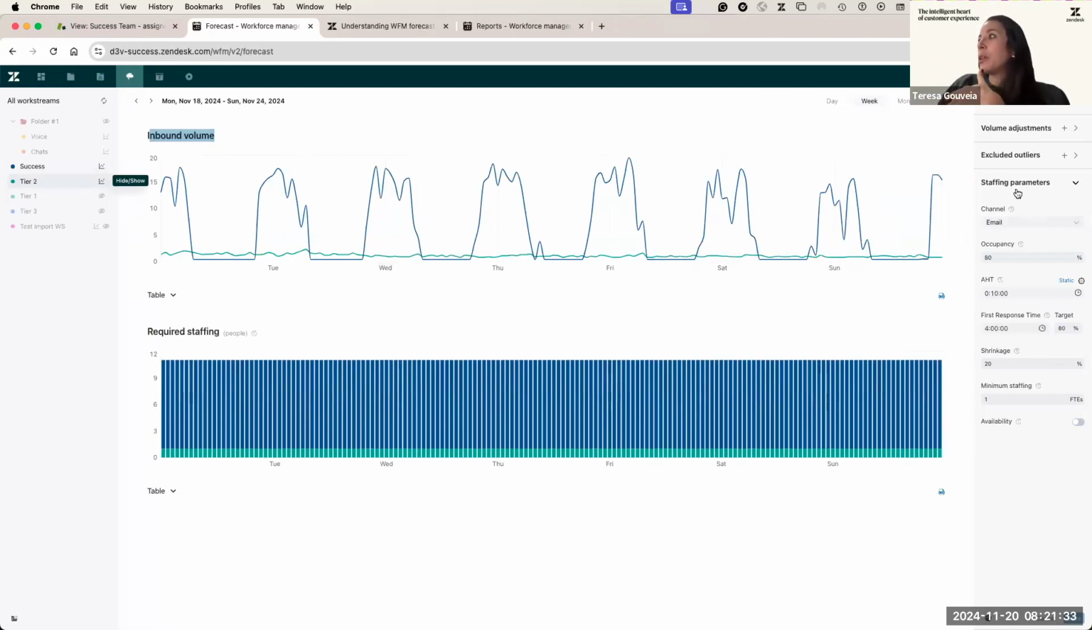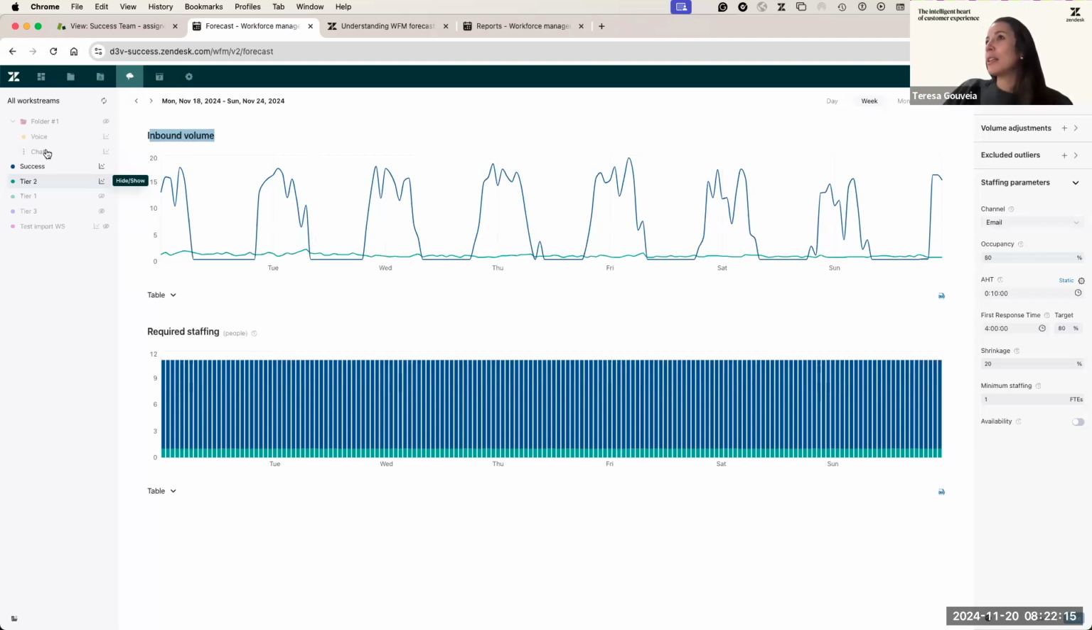So for staffing parameters, it's not necessarily SLAs as I would say like the full definition, but you have here some parameters of those types of tickets that you want to set. We have different parameters depending on the channel. For example, for email-based workstreams, we have occupancy, average handle time, first response time, shrinkage, and minimum staffing. Depending on the conditions or the VIA types that you select on the workstream, this is going to be set by default, but if at some point you need to change it, of course you can change it.